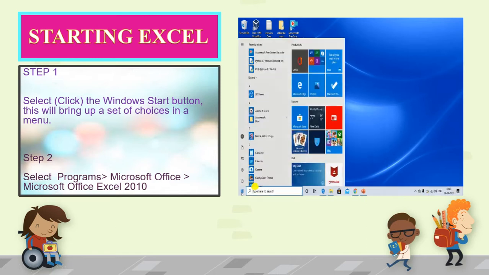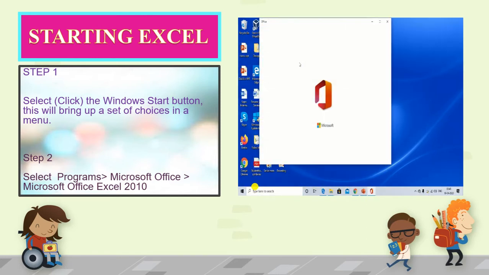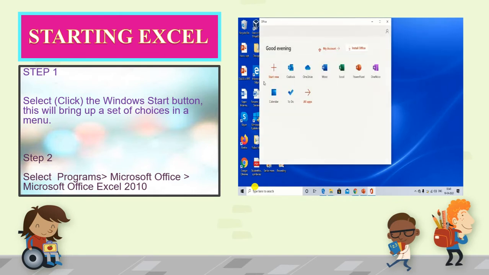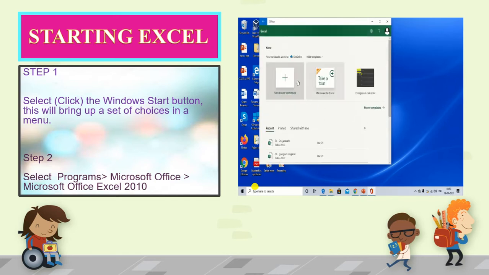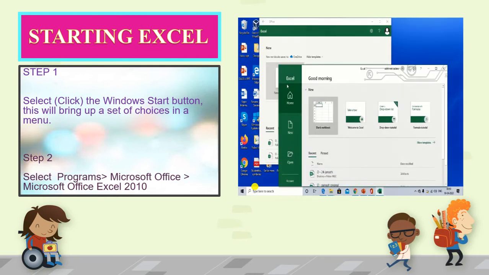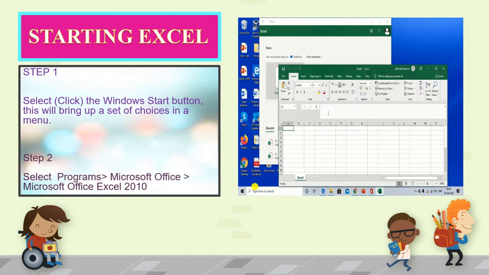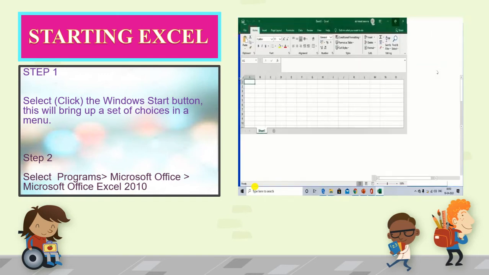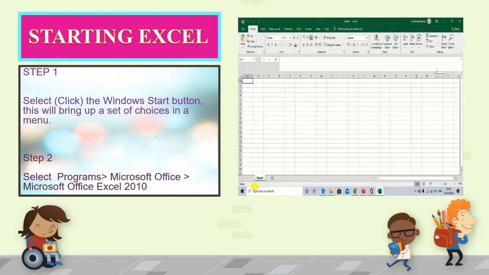Just click on the Start button. After that, click on the Office family. This whole Microsoft Office is a Microsoft family. These are all the products developed by the Microsoft company. So open Microsoft Excel from here. Take a new blank workbook and you can open an Excel workbook. So this is your workbook opened.